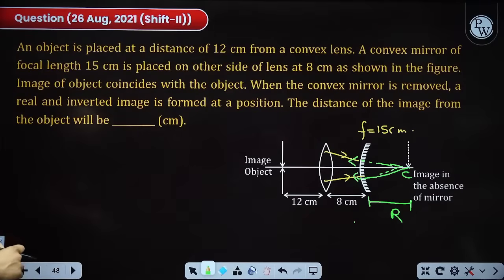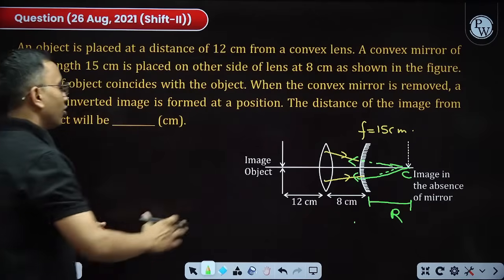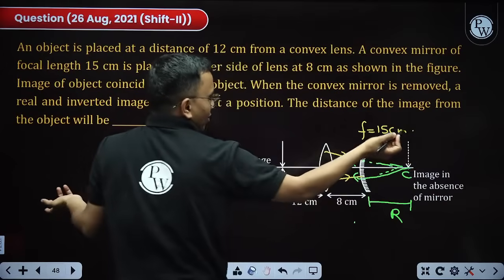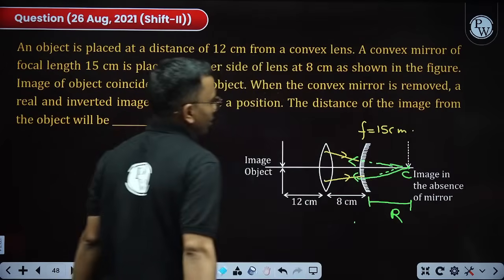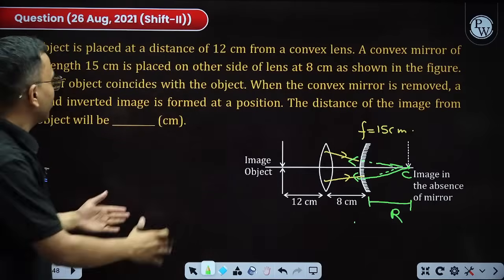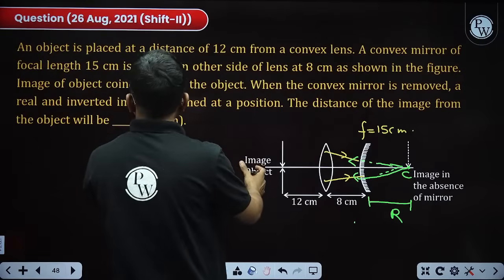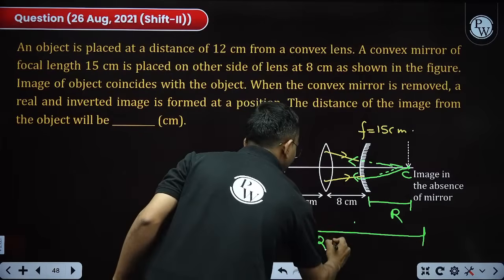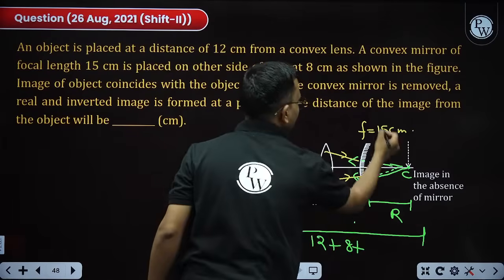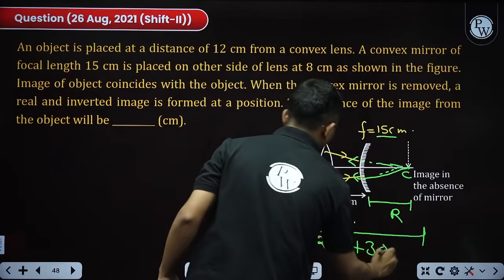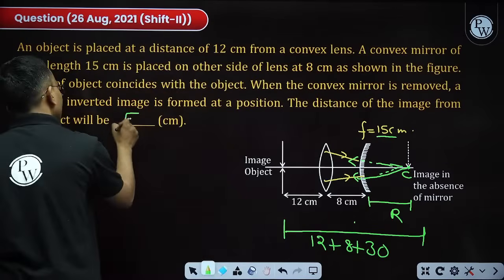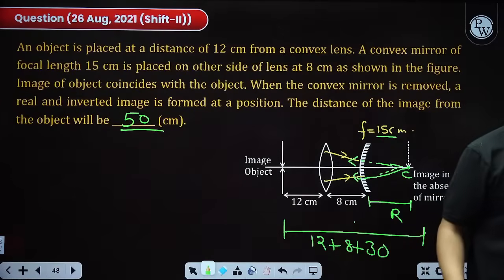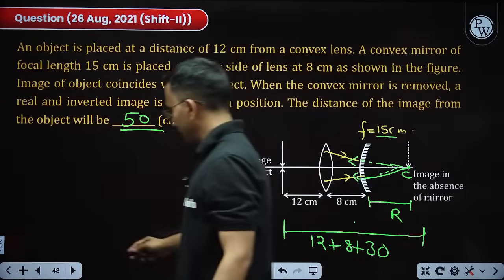Now if you remove this convex mirror, where will the rays fall? The rays will meet here only at C. So we need the distance of the image from the object. I need this total distance, that is 12 plus 8 plus r. R is twice of f, 30. So this comes out to be 50 centimeter. Good question it was. 50 centimeter it is.